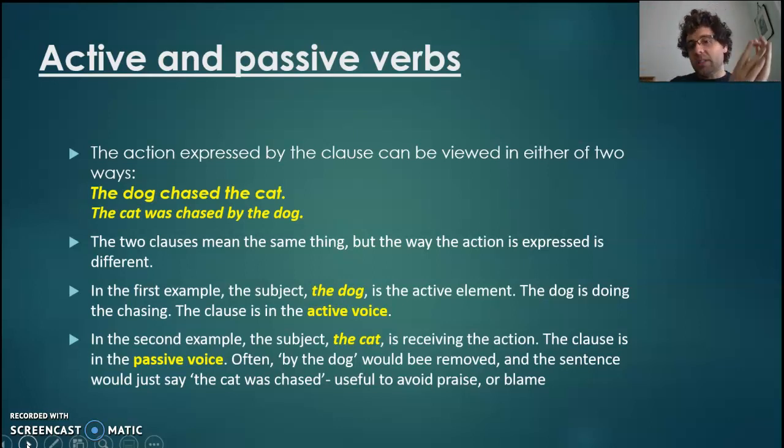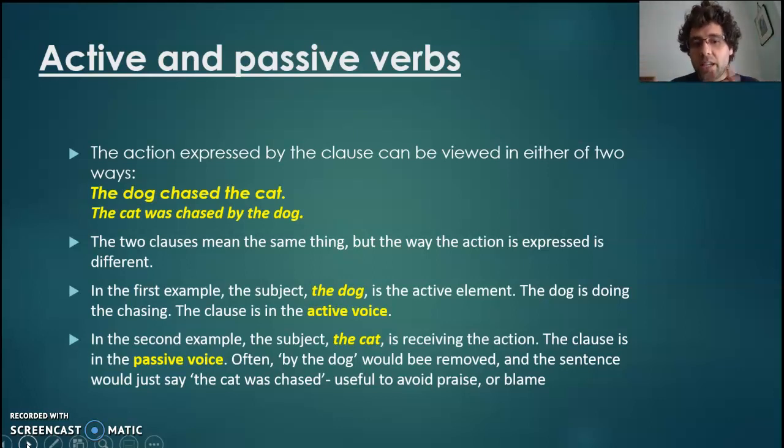The dog chased the cat. We say who does the thing, then we say what the thing is that they do, then we say who had the thing done to them. So the dog is the subject, they're doing the action, chasing is the action, the cat is the one being chased. But if we flip that sentence around and say the cat was chased by the dog, suddenly we're in passive voice. We've switched the order. We're starting with the cat, who is the one who's having the thing done to it. We're starting with the object.